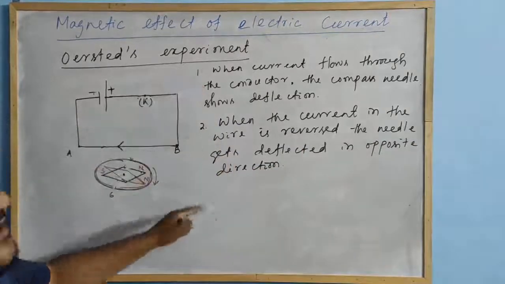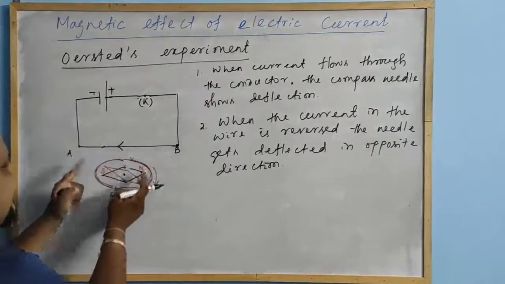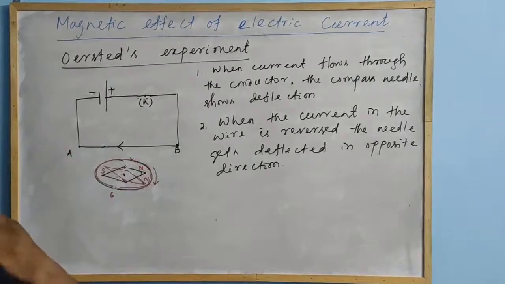So these are the observations. Clear? If the direction of the current changes, the needle also deflects in the opposite direction.